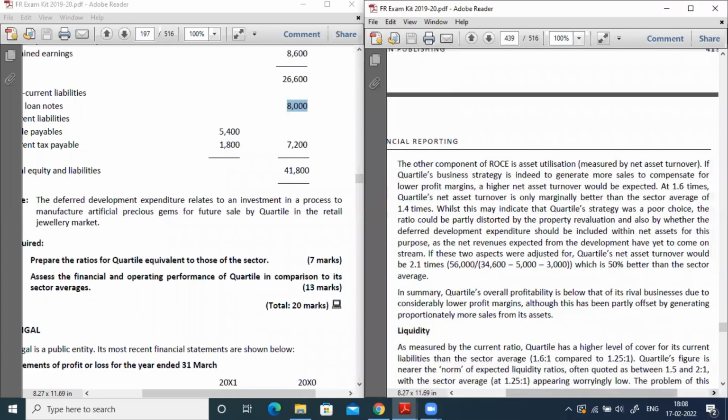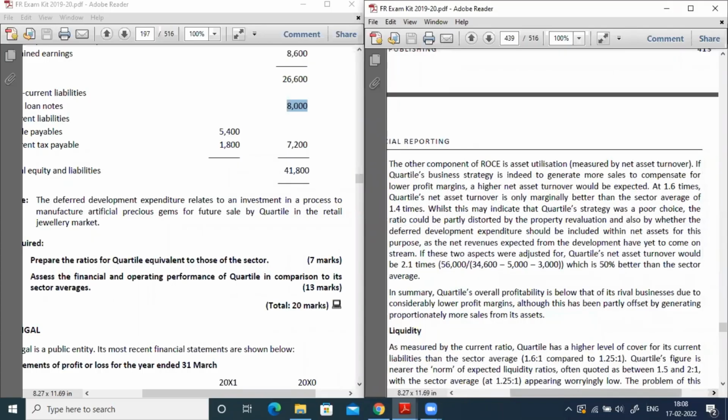So the same point is explained here. At 1.6 times, the quartile net assets turnover ratio is only marginally better than the sector average. So this indicates that the quartile strategy was a poor choice. So what is the quartile strategy? Compensating the lower percentage of profit by increasing the sales. It is a poor choice. So then the ratio could be partly distorted by the property.